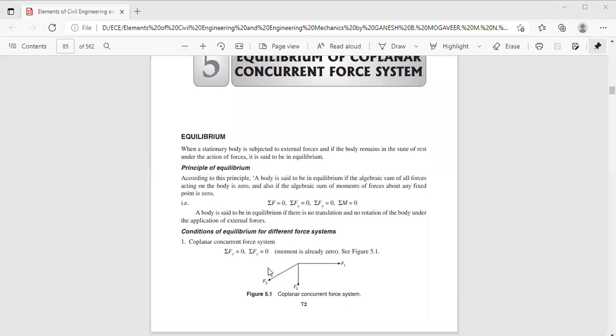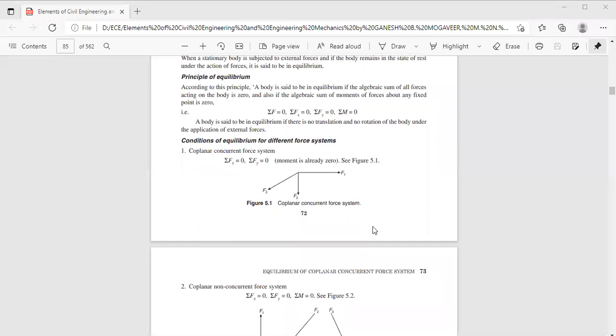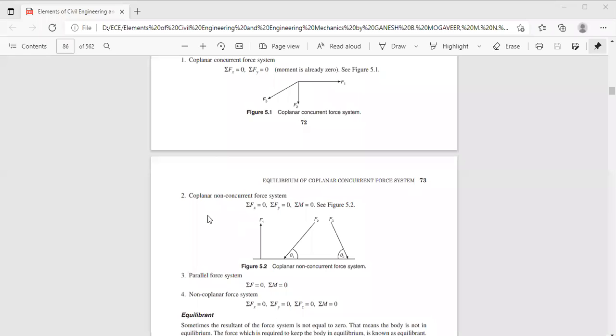Hence, the resultant of all the forces acting on the body is equal to zero if it is a concurrent force system. Suppose a body is subjected to a non-concurrent force system. You can see here a coplanar non-concurrent force system. Here a body is subjected to three forces, F1, F2, F3, and two of these make an angle of inclination with respect to the horizontal axis. Here sigma Fx should be zero, sigma Fy should be zero, and the moments of all the forces with respect to any given point must be zero.